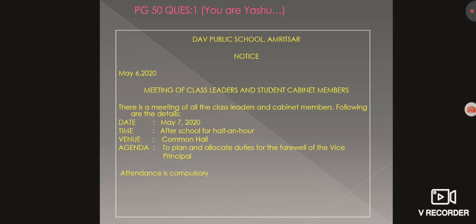Next, attendance is compulsory. Further, leave a line. Sign yourself as Yashu Sinha. Then the name Yashu Sinha in bold letters. And last, according to the question, the person is the head boy, so you will mention head boy.